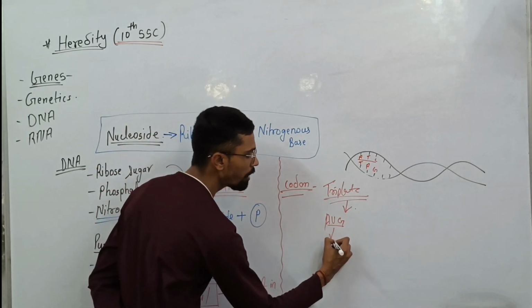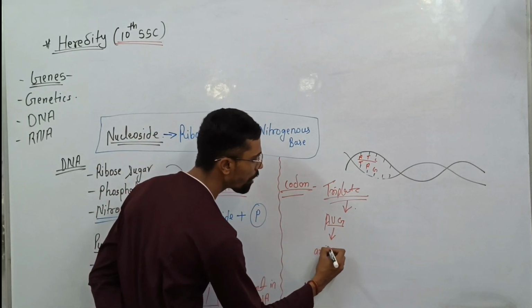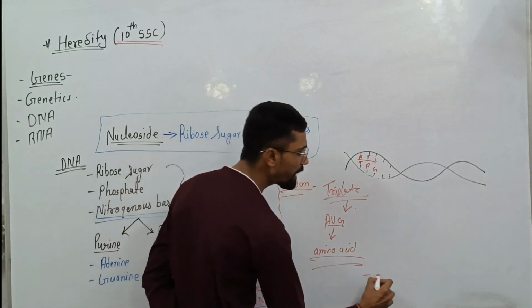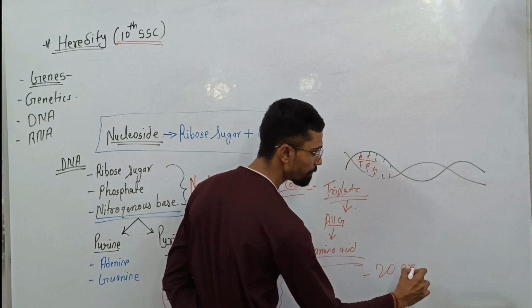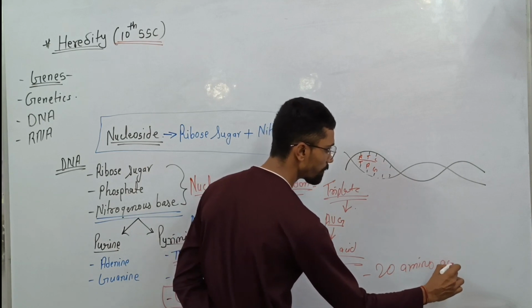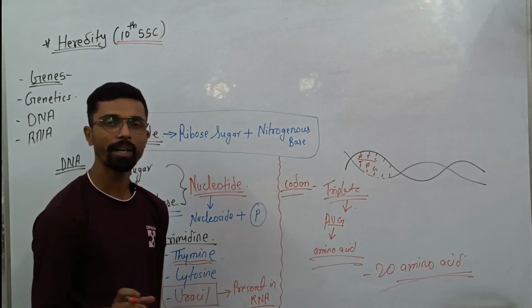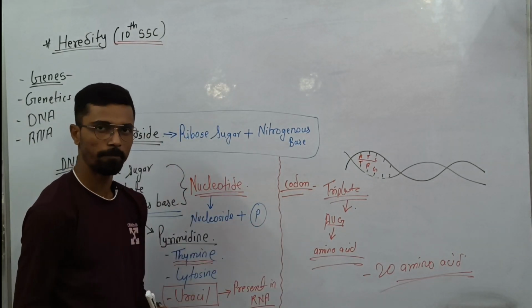This one codon gives an amino acid. We have 20 different amino acids, and these 20 amino acids combine together to form a protein.